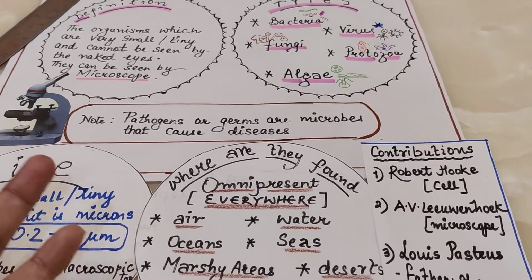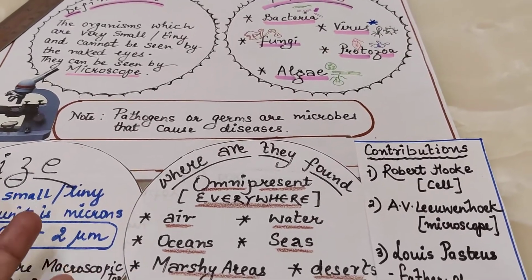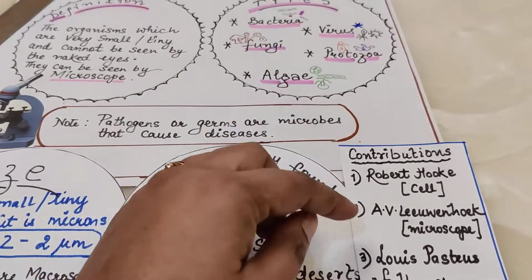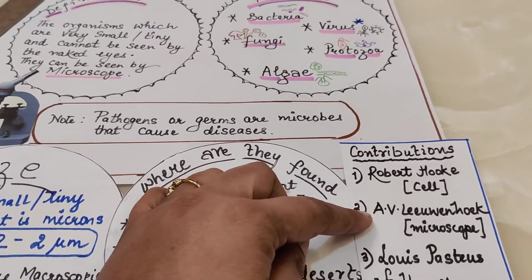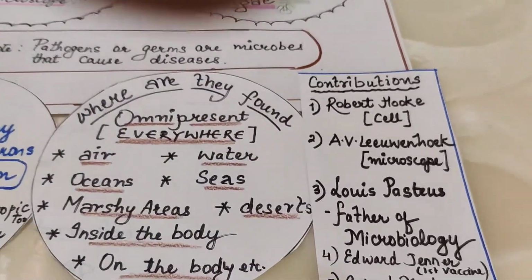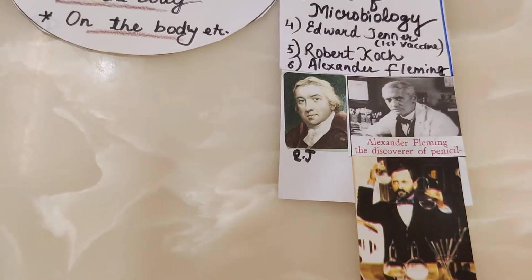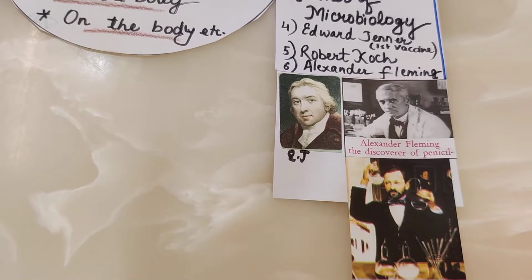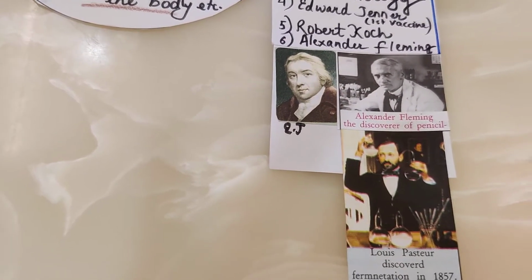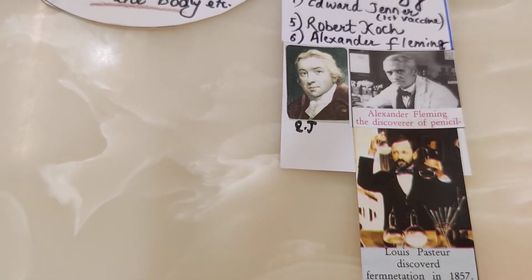So who is causing this tooth decay? Who is causing these cramps in your stomach when you have taken wrong food? This kind of world was opened because of this particular discovery, that is the discovery of the microscope. And comes the father of microbiology, that is Louis Pasteur, because this man ultimately took up this whole science and gave it a new projection. He studied a lot, he came out with a lot of things, and that is why he is duly regarded as the father of microbiology.